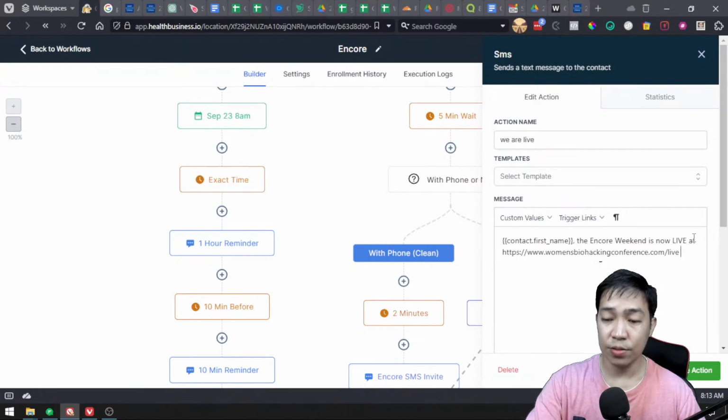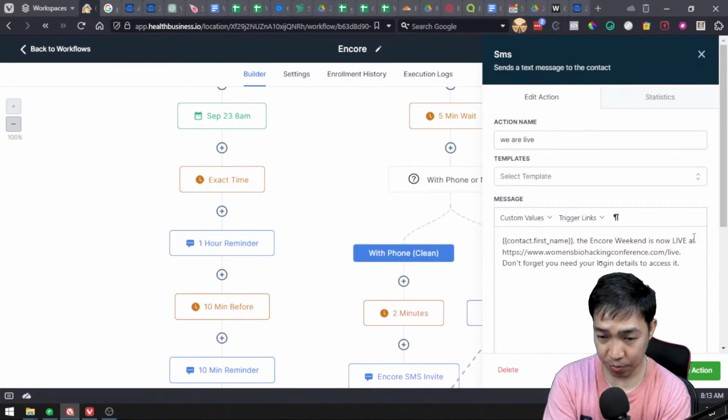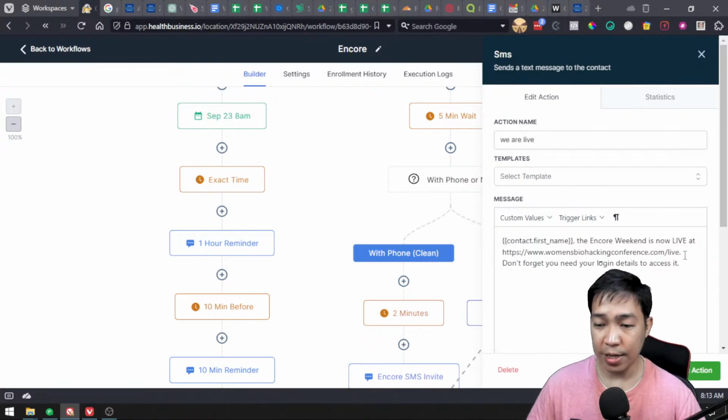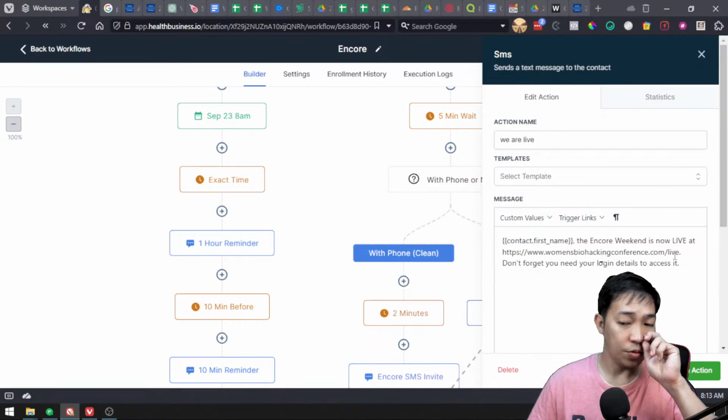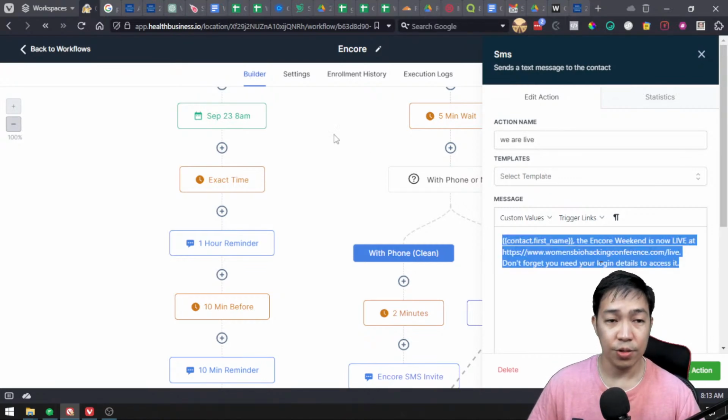Don't forget you need your login details to access it. This is also one of the good practices: the link should be sandwiched between words, I mean sentences. If that's the correct term.